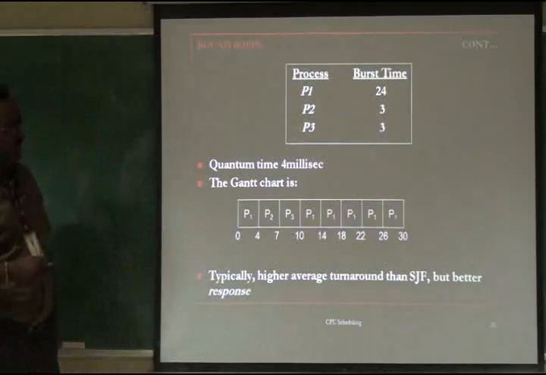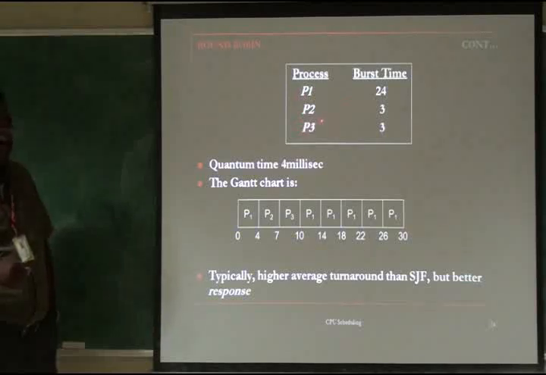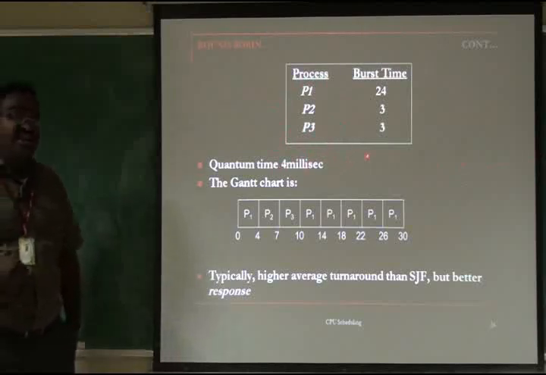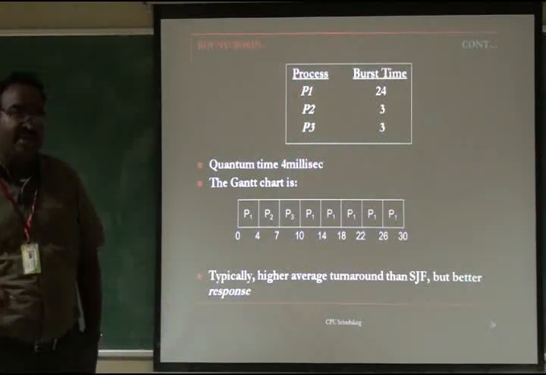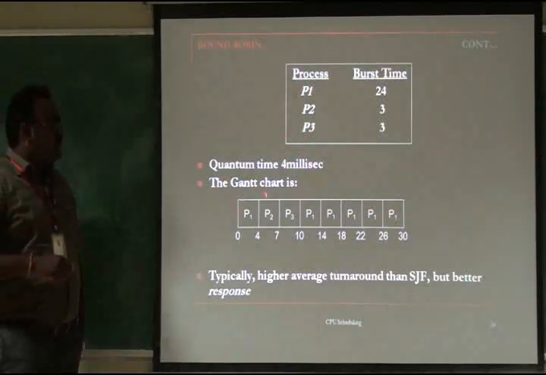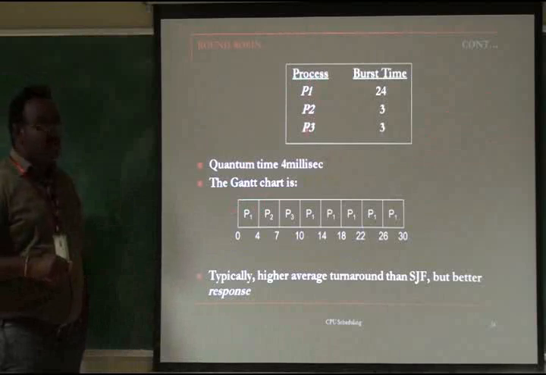So this is an example of round robin. P1, P2, P3, the same example we discussed in first come first serve: 24, 3, 3. Never mind the burst time. The OS sets the quantum of time to 4 milliseconds. That means each and every process will have 4 milliseconds on the CPU. There is no priority, no burst time. So what is the Gantt chart? The order is the same.